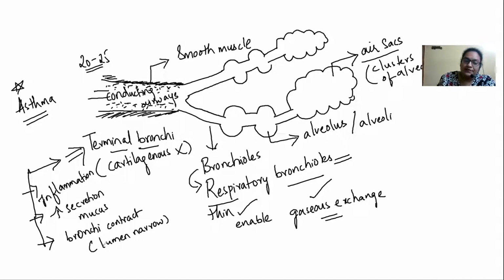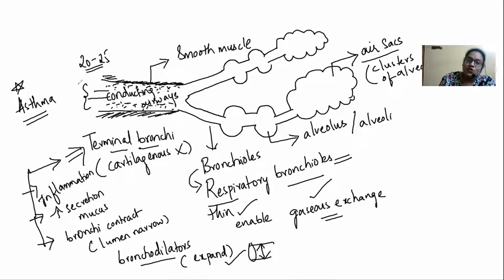And remember, children, in order to treat the asthma and to widen up this particular lumen, we are administered bronchodilator drugs, bronchodilators. What does a bronchodilator do? It is going to expand the bronchi, and it is going to once again increase the lumen of this particular bronchi. Okay, in asthma it has narrowed down because of the over secretion of the mucus. Just remember this. So asthma is going to be at the level of the bronchi, terminal bronchi.